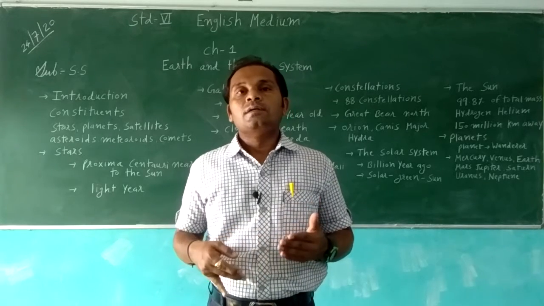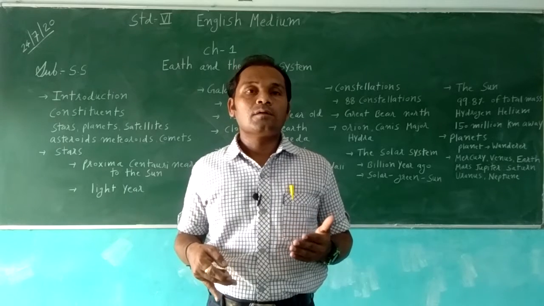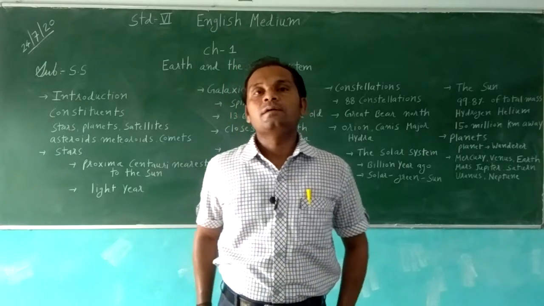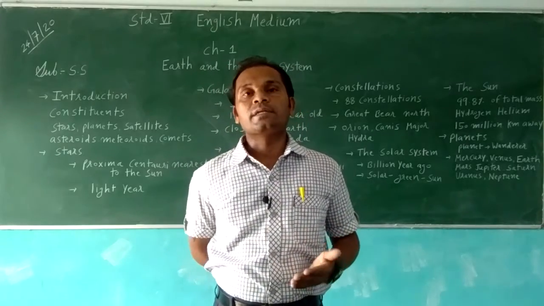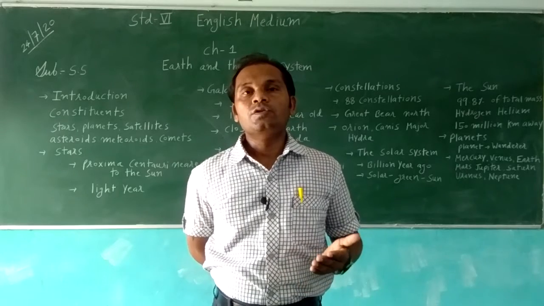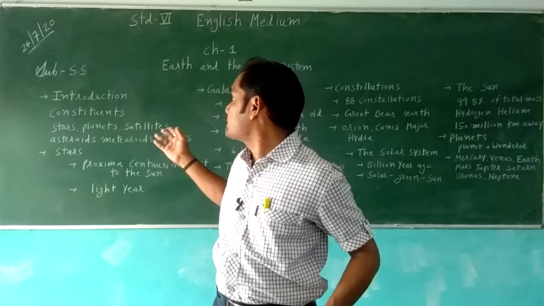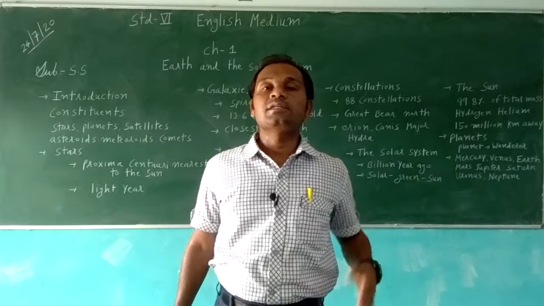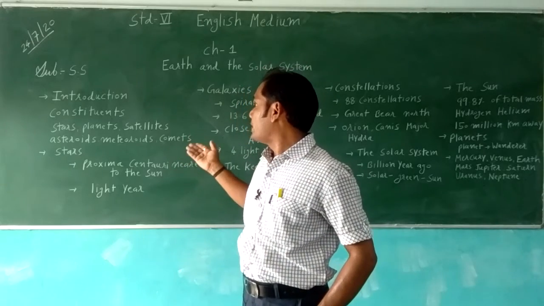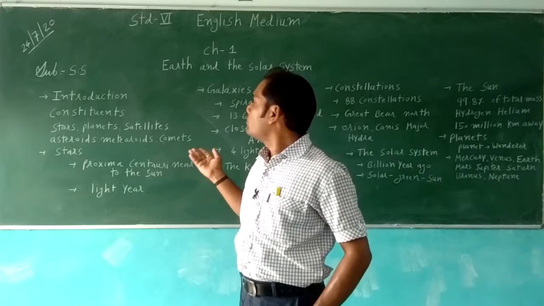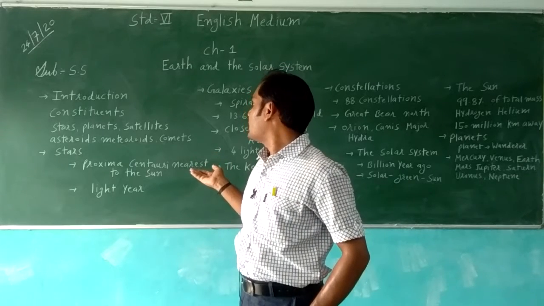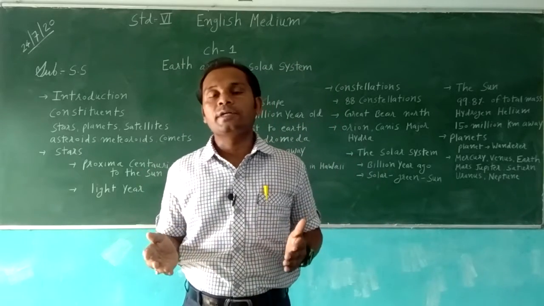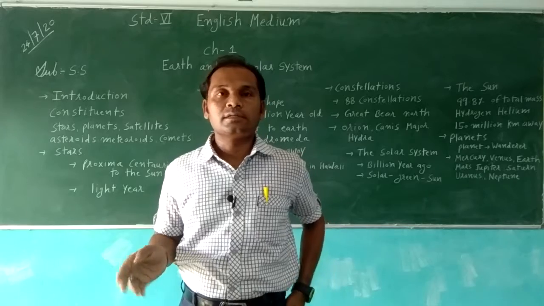So then, how was the universe discovered? There is the theory of the Big Bang, for which a Belgian priest is credited, explaining how the universe, the planets and the satellites came to be. The universe is made up of stars, planets, satellites, asteroids, meteoroids, comets, and all these things are present in the sky and universe. How the universe is made, we will discuss in this chapter.